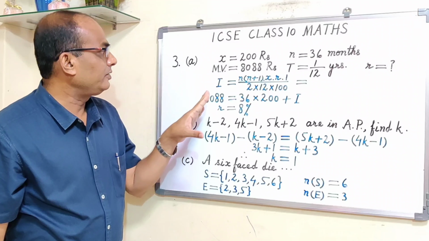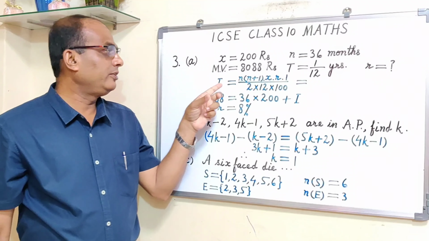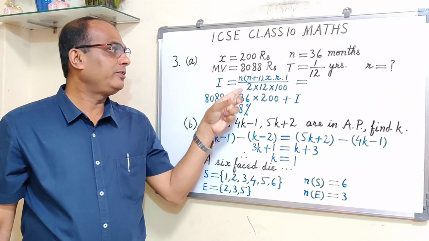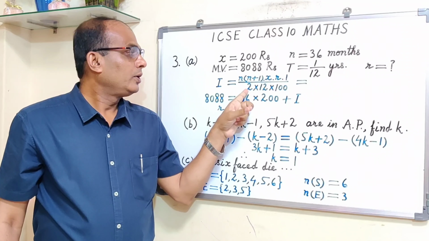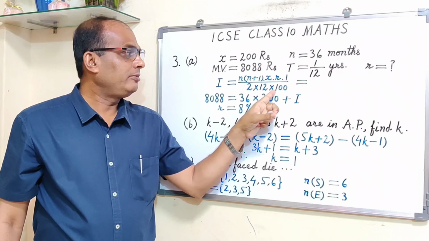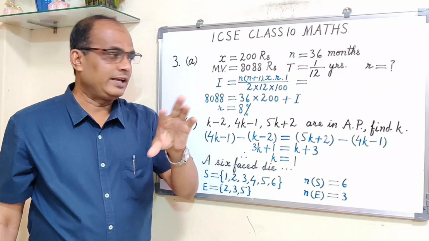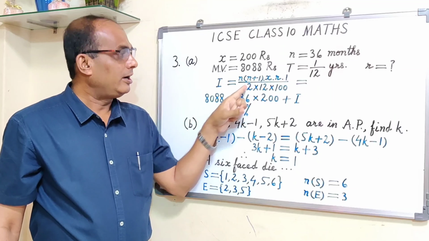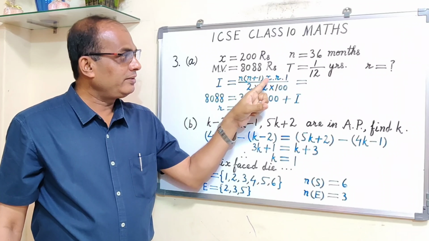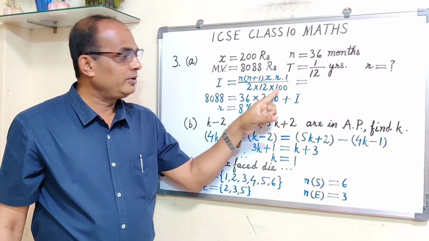Some of the students are finding I by using this formula, n plus 1 upon 2 into x into r upon 12 into 100. Once again I am repeating, I is equal to n plus 1 upon 2 into x into r upon 12 into 100.